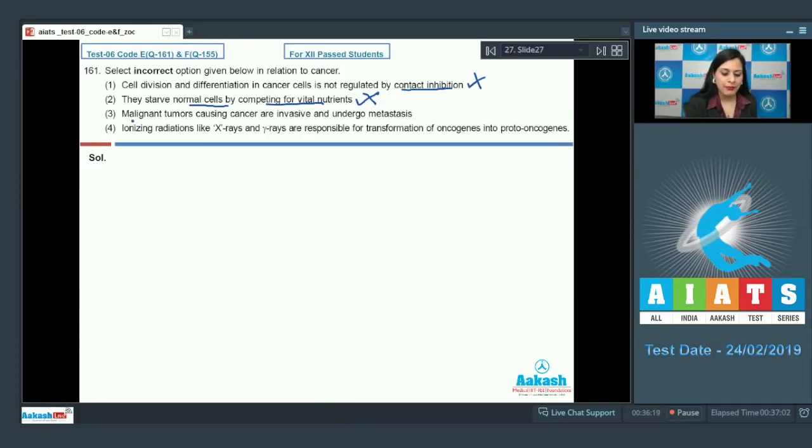The next statement, malignant tumors causing cancer are invasive and undergo metastasis, is also a correct statement, so it cannot be the correct answer to our question. The last statement given is: ionizing radiations like X-rays and gamma rays are responsible for transformation of oncogenes into proto-oncogenes. As it is an incorrect statement, this is the correct answer to our question, because ionizing radiations are responsible for transformation of proto-oncogenes